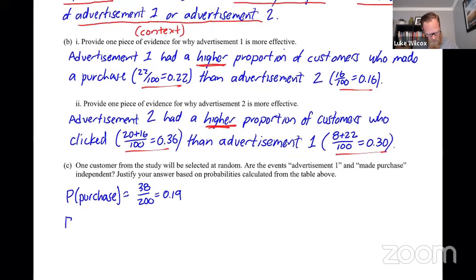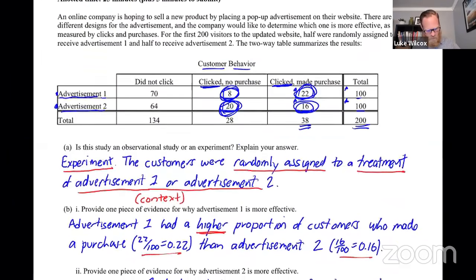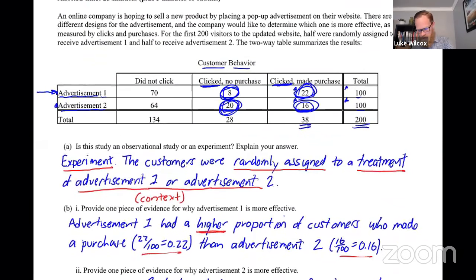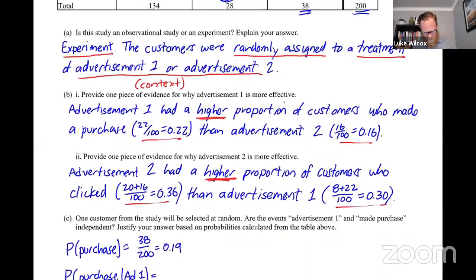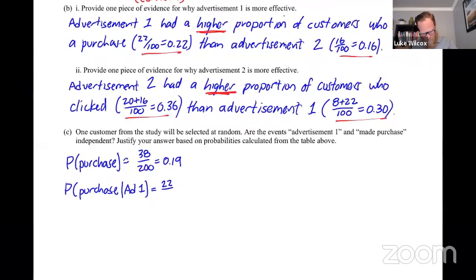Now, here's what we want to do to determine independence. Let's see if the probability that they purchase changes based on which advertisement they were given. So we're going to do a conditional probability here of purchasing given that they saw advertisement 1. Well, if we are given that they saw advertisement 1, we are only looking at that row, which has a total of 100. And out of the 100, we know that 22 of them made a purchase. So this is 22 out of 100, which is 0.22. Notice that is not the same as the overall probability that they make a purchase.